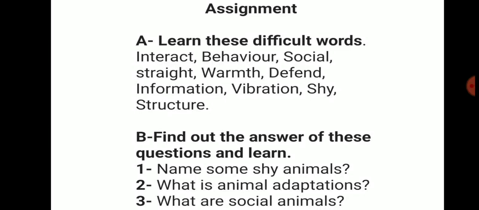Students, here is the homework assignment. Learn these difficult words: interact, behavior, social, straight, warmth, defend, information, vibration, shy and structure. Next, find out the answers to these questions and learn. Name some shy animals. Second, what is animal adaptation? And third, what are social animals?